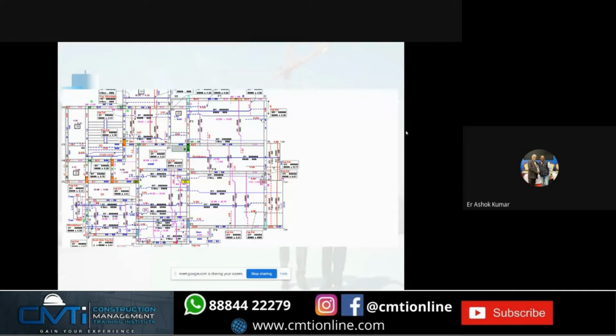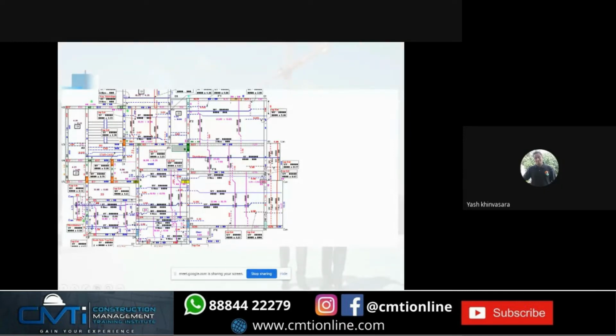Otherwise, your workman will go to your boss and say, "Sir, the dimensions given by the engineer are not correct. You come and watch." Then the project manager, the project engineer, will feel bad. He will think, after having the engineer also, I need to do his work. So bar bending schedules are very much important in quantity surveying. That's what our Yash has learned. Yash, you can continue. Sorry for the interruption. Yes, sir, no problem, sir.